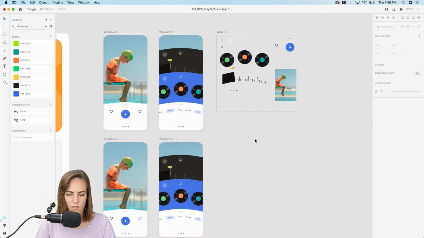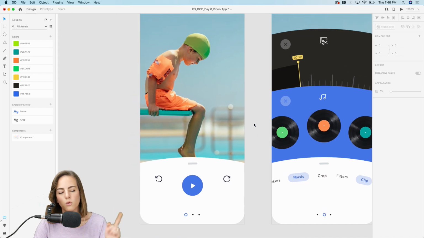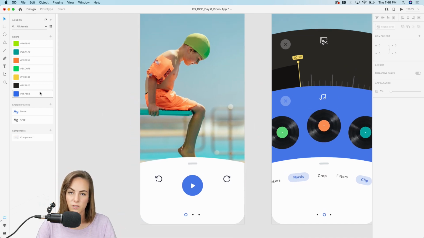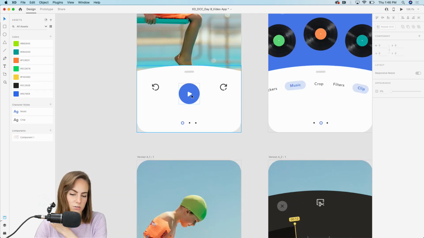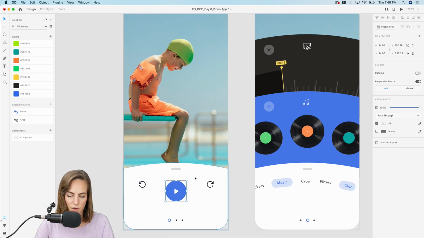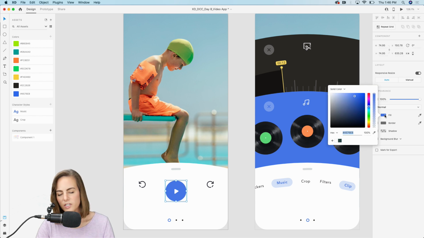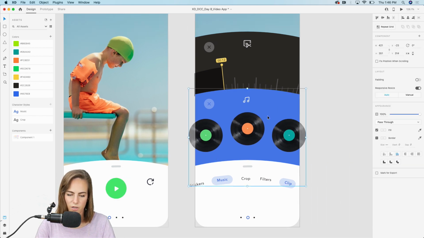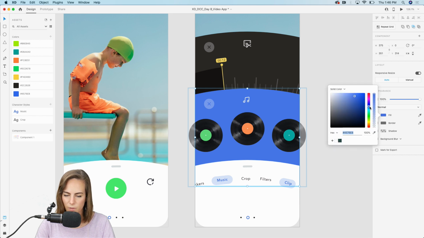And then in here, what I would normally do is go in and edit the blue up here in our assets panel. But if I do that, it would also change these. So I don't want to do that in this case. So I will just double click in and manually change the color here. So let's do a lime green instead of that blue.